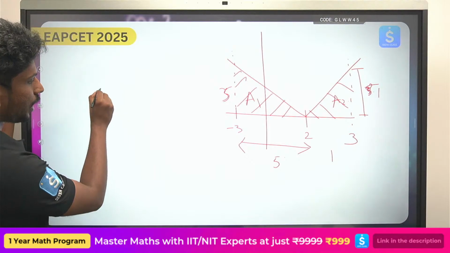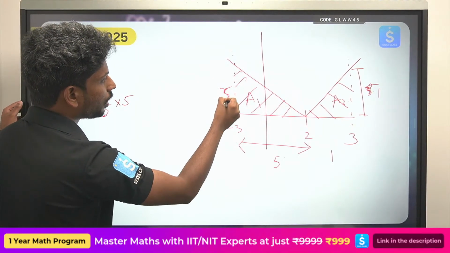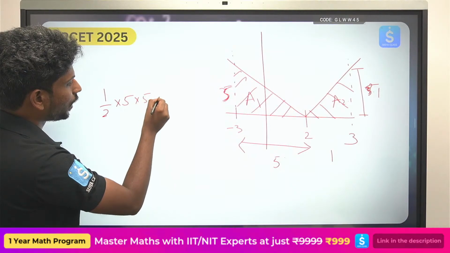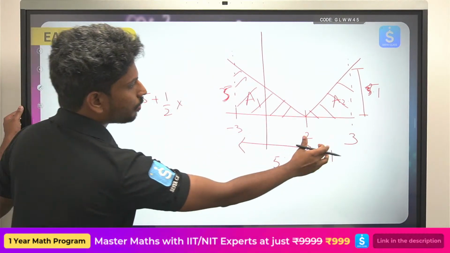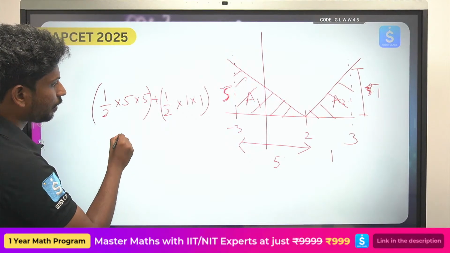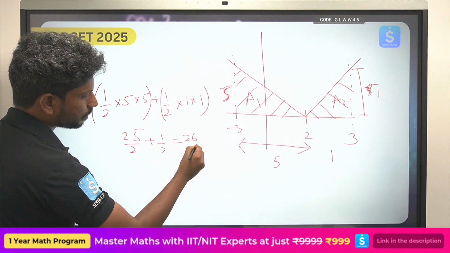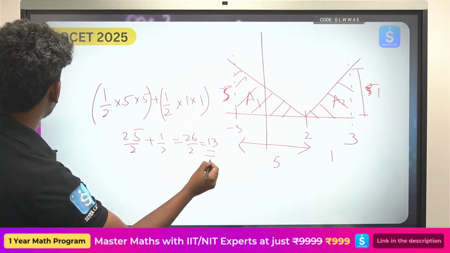Okay. So this half, what is the base over here? 5. And what is the height over here? You got 5. So half 5 into 5 plus half, what is the base over here? 1 times the height. So here you have two things. So 25 by 2 plus 1 by 2, that will be 26 by 2, which is equal to 13.